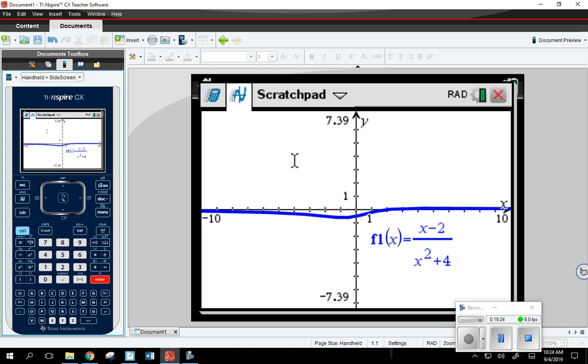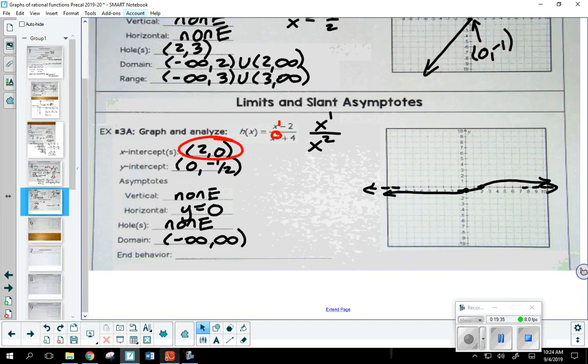So kind of think of these sometimes, they're almost like puzzles. You've got to put the information together where it makes sense in your graph, and you're just trying to figure out a good sketch of it. Is there anything I forgot to do here? If I were to turn this in, would I receive 100% for it? No. Why not? I didn't label.